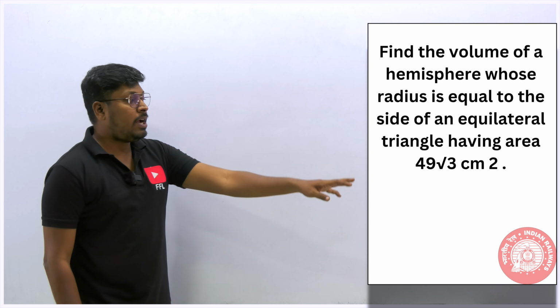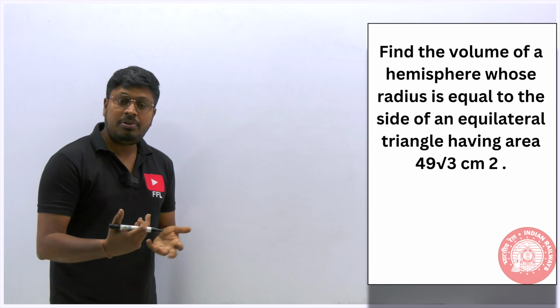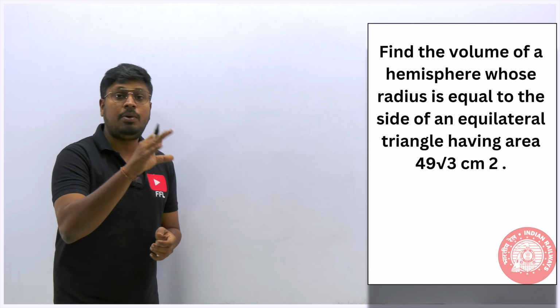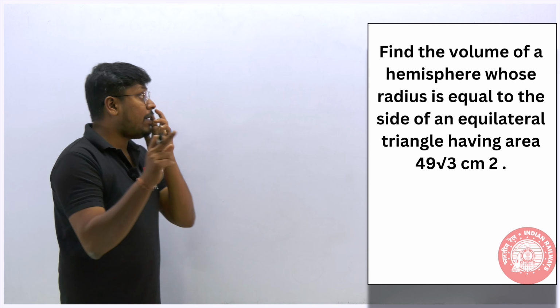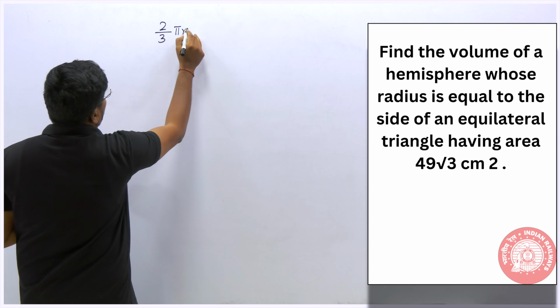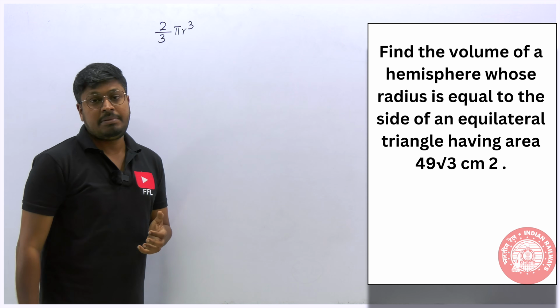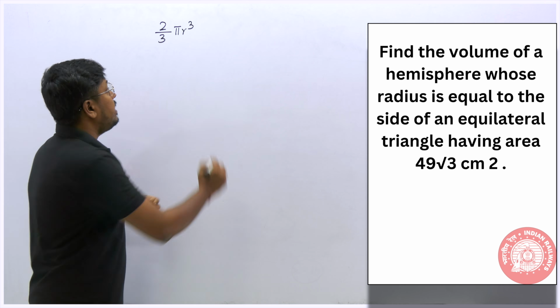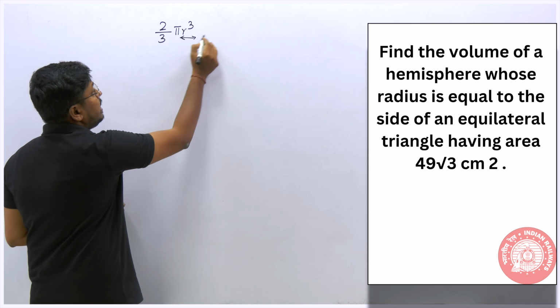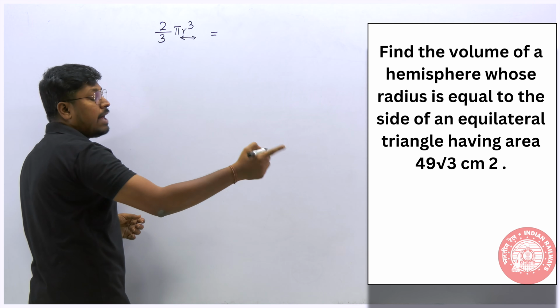So here they are talking about finding the volume of a hemisphere. Only if we know the formula, we can solve the question. So first we need the volume of a hemisphere. The volume of a hemisphere will be 2 by 3 pi r cube, right? So this will be the formula for the volume of a hemisphere. And then this radius will be equal to what they are saying: the side of an equilateral triangle having an area.